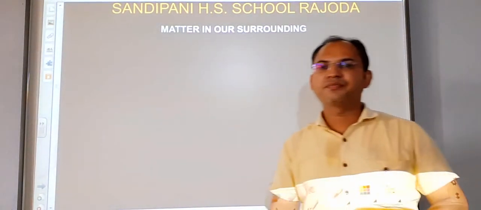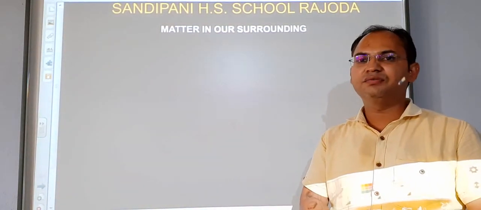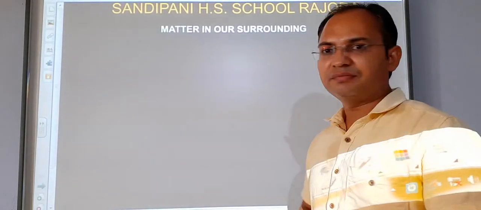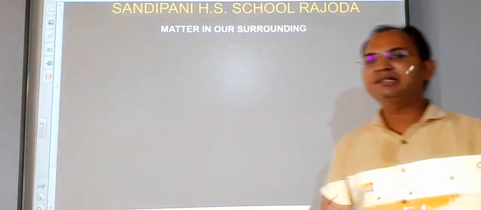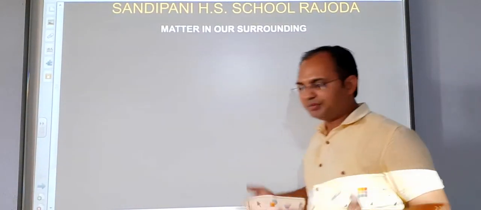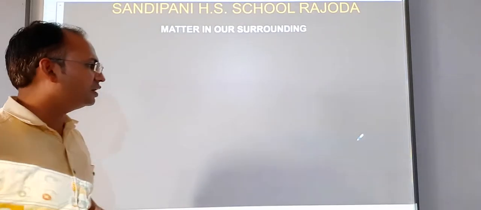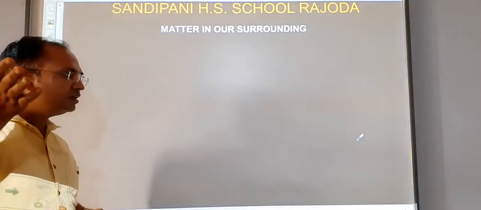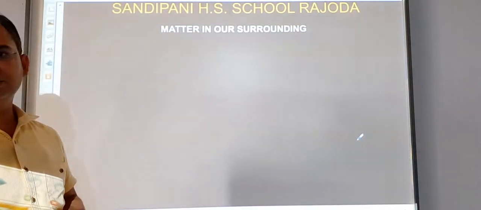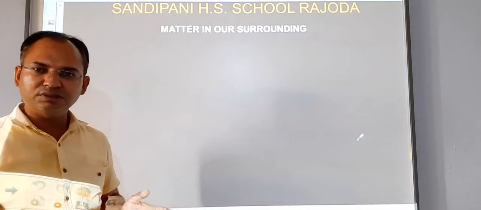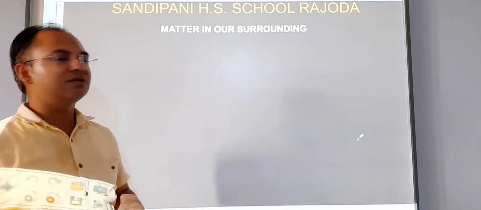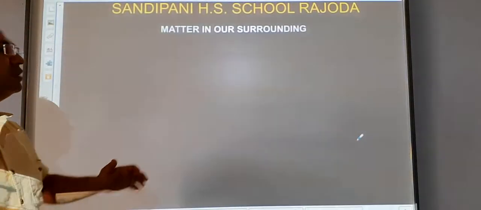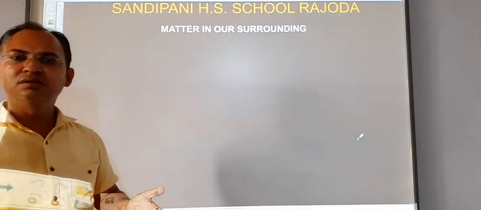Hello students, today in ninth class we will start a new chapter in science, that is matter in our surrounding. Students, this lesson is related to our environmental conditions: which type of things are present in our environment, what are their properties, the substances which surround us, what properties they bear. It is our main topic in this lesson. So without wasting any time, let us start the chapter.